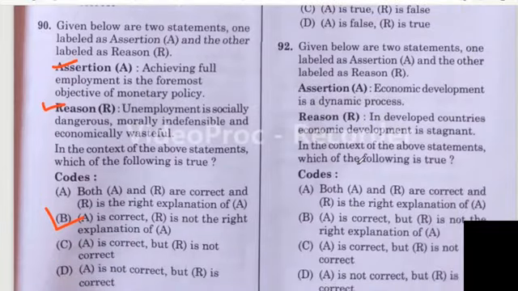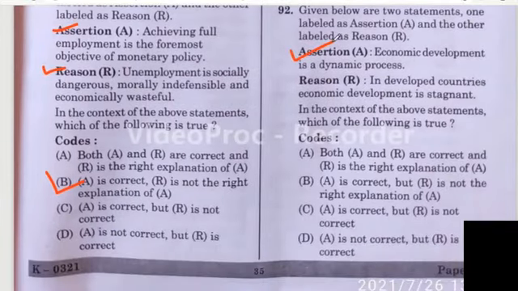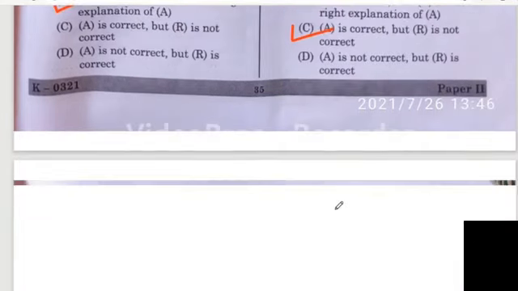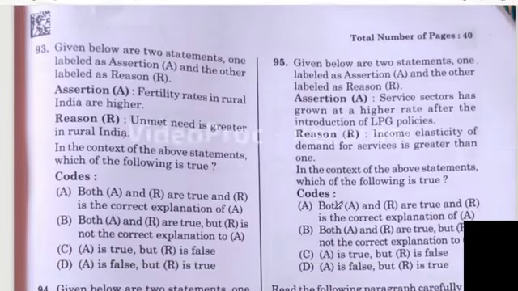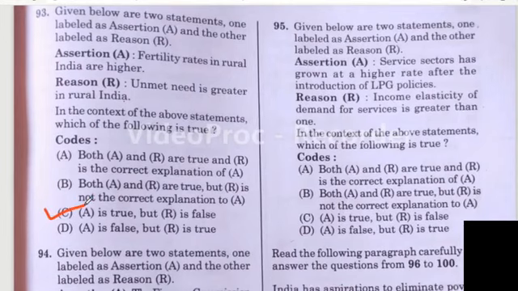Yes, question number 92. Assertion is economic development is a dynamic process. It is correct. Reason is in developed countries the development is stagnant. I think option A is correct. Reason is not correct. Question number 93. Assertion is fertility rates in rural India are higher. Reason is unmet need is greater in rural India. Yes, I think option C is correct. A is true, R is false.